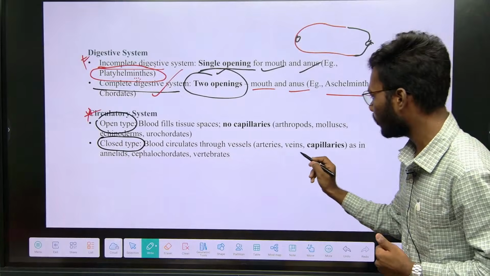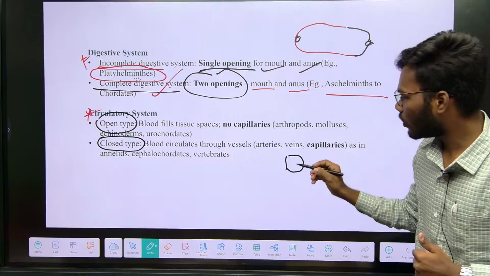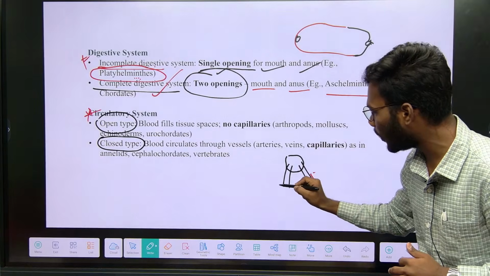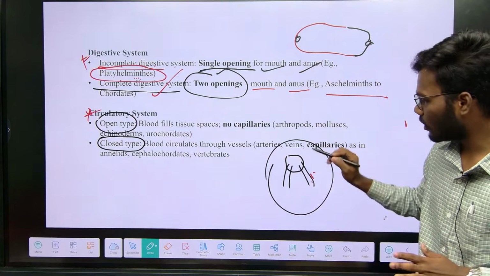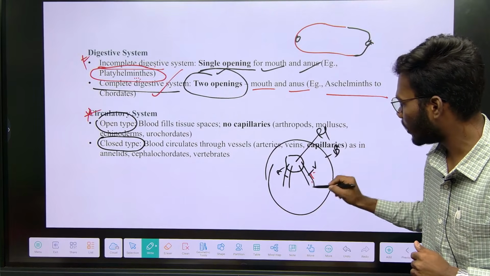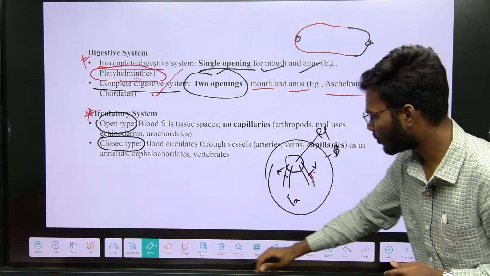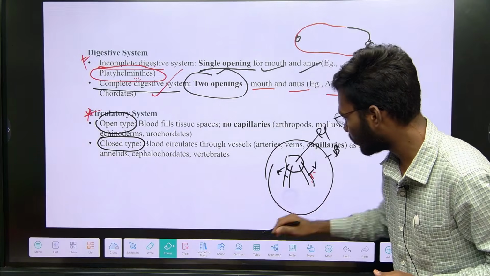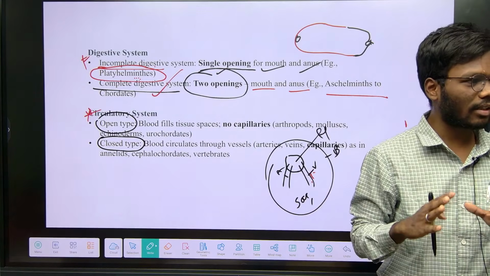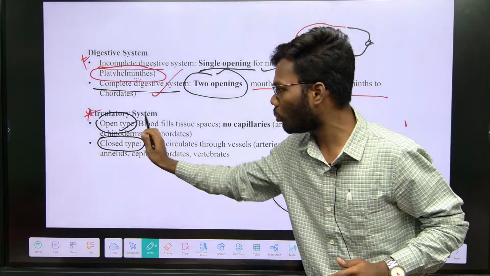So what is open type and closed type? For example, let's take the heart. From the heart there are arteries and veins. These arteries and veins open into the body sac. This is the body, this is the heart, and these are the arteries and veins. These arteries or veins open into the body sac only. This is the cavity of the body. If the arteries or veins open into the cavity, that type of system is called an open type